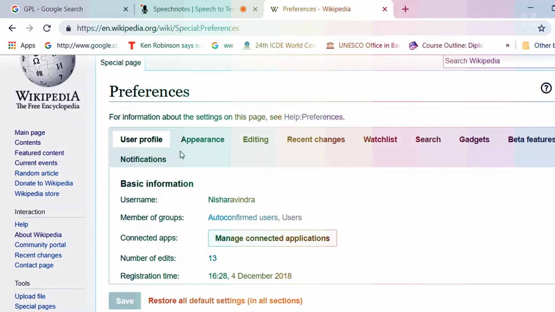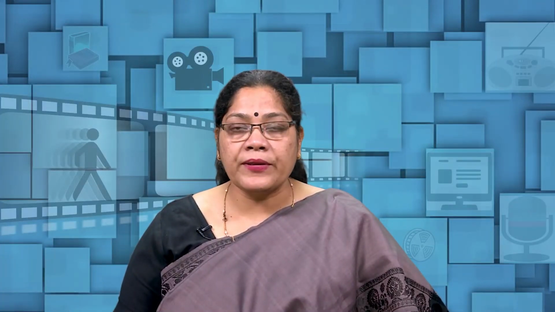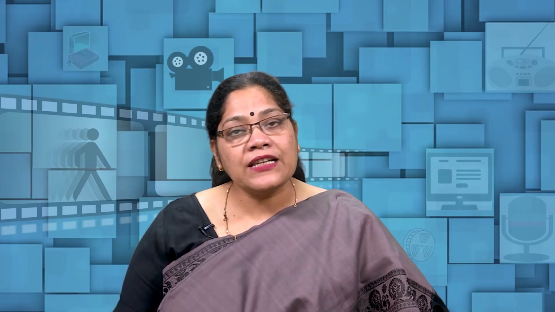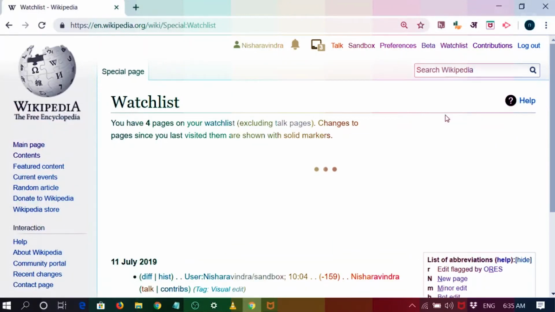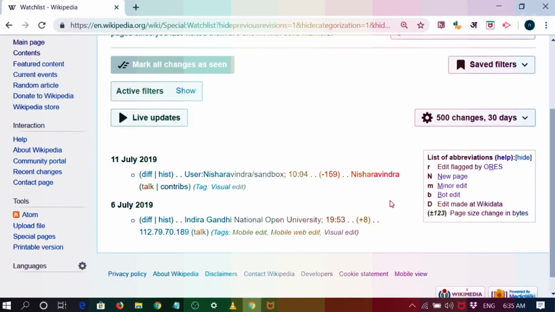The next is beta. As I said, it is open source, and people are contributing to the website as well. So there are certain beta features available, which we can discuss later on. Watchlist: say I have contributed to an article, and people are contributing to it, and I want to follow whosoever is contributing. I'll mark that page as watchlist, so any changes on that page will come as notification. So you can add pages you are interested in to the watchlist.